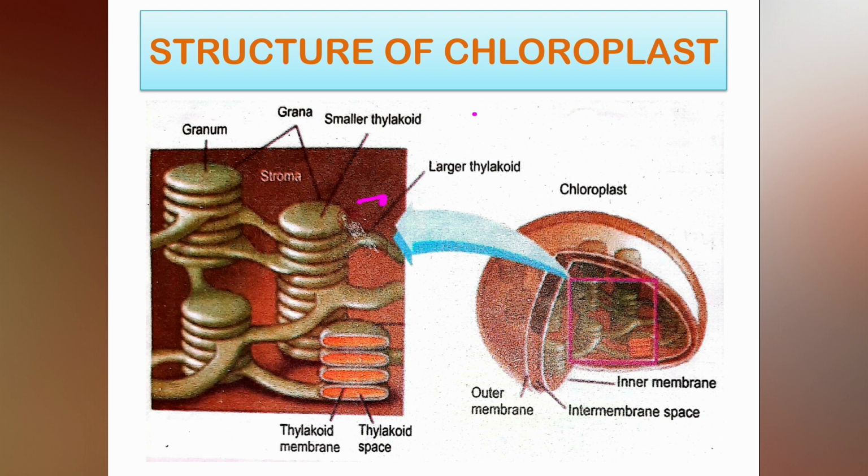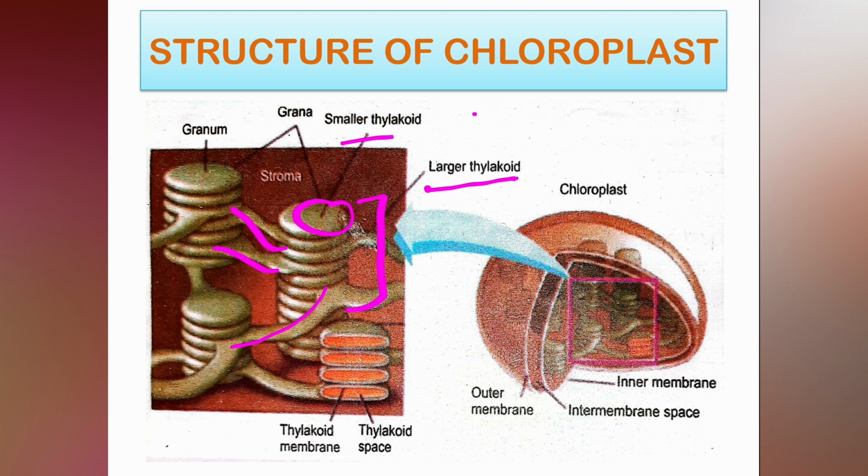These are the thylakoids, and there are two types of thylakoid, that is the larger one and the smaller one. These are the smaller ones, and these are the larger ones. These connections are the larger ones. Somewhere I'll be using layman terms, so kindly get the concept. And if you don't like my layman language, you can comment.